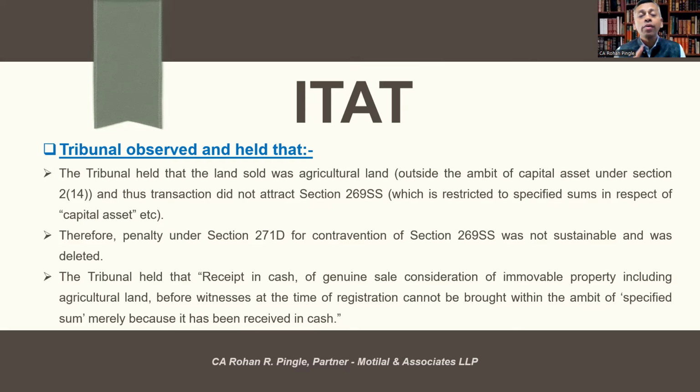If it is not covered under capital asset, then it is not applicable. So the penalty levied under section 271D for contravention of section 269SS was not sustainable and was deleted.